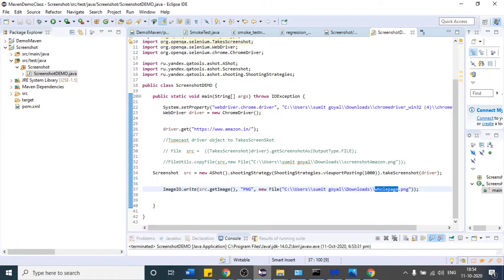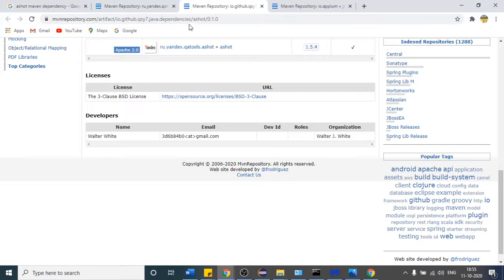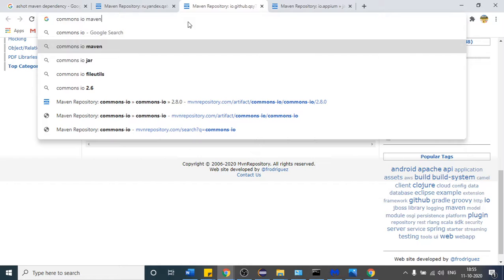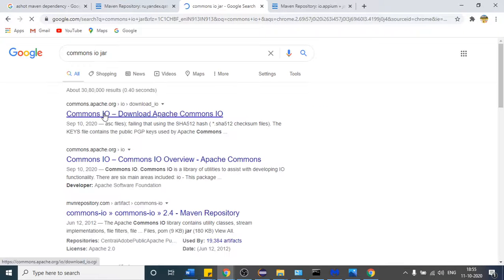Sumit, since we went to Commons and downloaded the jar file, I mean, automatically that file was downloaded, right? Yeah. Earlier in the classes, we have a scenario where we added the jar. That way you can also add it in this scenario. Okay, so you are saying right click and come to library, right? Yeah. You can write commons. You can do that way as well, but that will be tedious.